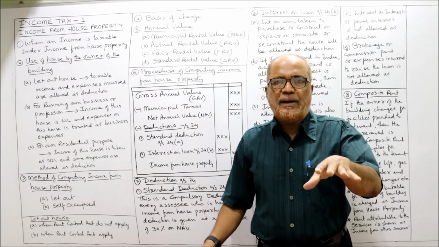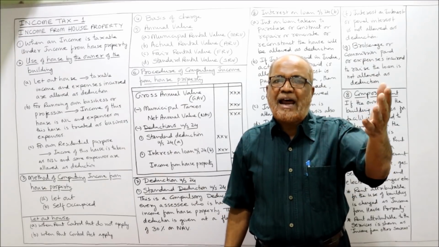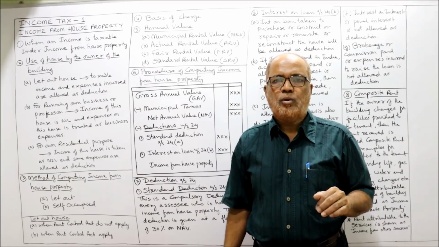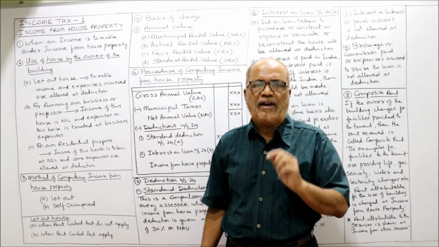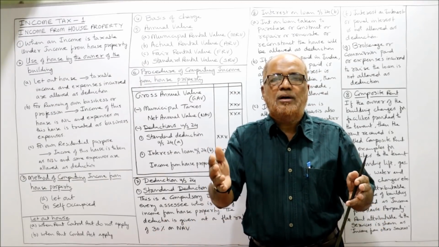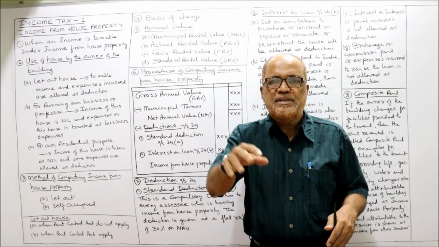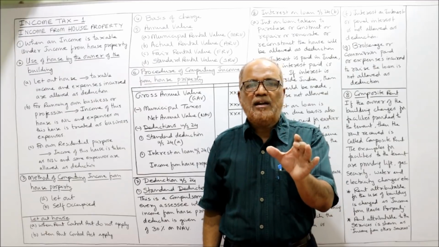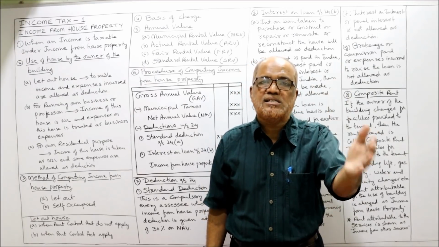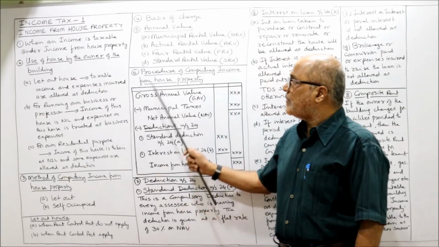For example, one flat in a particular area is let out for 20,000 rupees per month. The other flat will also fetch the same rental value because both flats are in the same building, same area. So fair rental value is the rental value of other similar accommodation in the same locality.